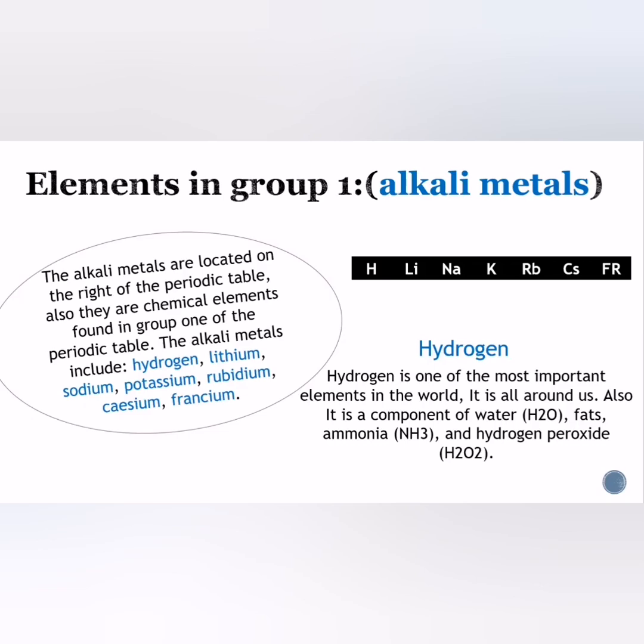The alkali metals include hydrogen, lithium, sodium, potassium, rubidium, cesium, and francium. Here we have H for hydrogen, Li for lithium, Na for sodium, K for potassium, Rb for rubidium, Cs for cesium, and Fr for francium.